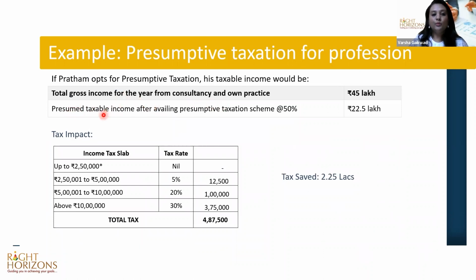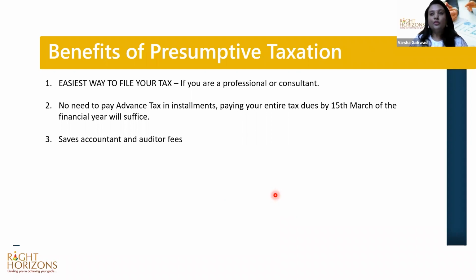Now the same way, if he opts for presumptive taxation, what happens is he is straight away going to presume that his taxable income after availing 50% as expenses comes to 22.5 lakhs. So straight away it's a 50% income. There, if we apply the income tax slab rates, his tax liability comes to 4.87 lakhs. So totally he will be saving 2.25 lakhs if he opts for presumptive taxation. So those are the benefits of presumptive taxation.